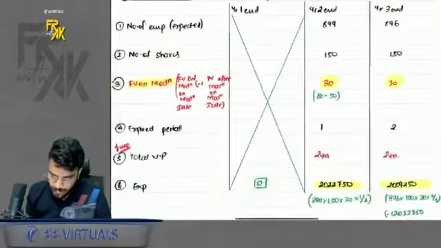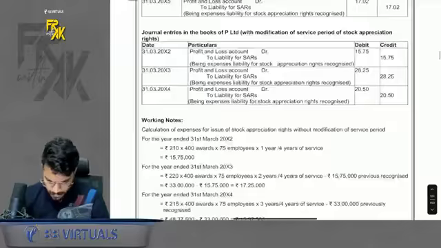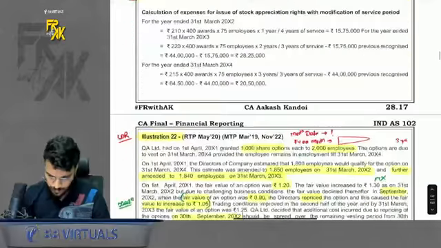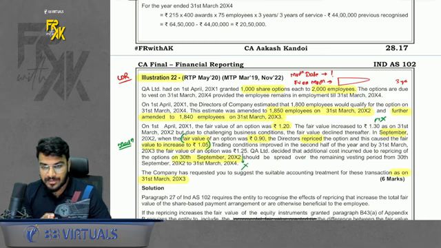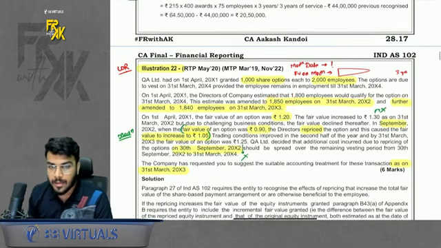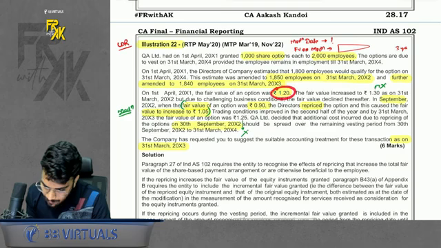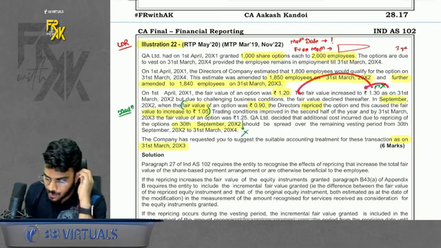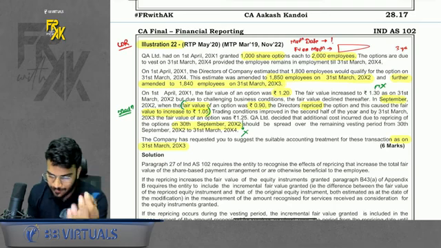Done. We also have one more question based on this, and that is, I guess, illustration number 22, based on modification. Same thing. I have given the solution also. Just remember one point here. Employees are given for 2 years, but here more irrelevant data is given. You have been given grant date fair value. That is important for us. Then they have also given that fair value increased to 1.30. In equity settled, we are not concerned with the fair value increase.